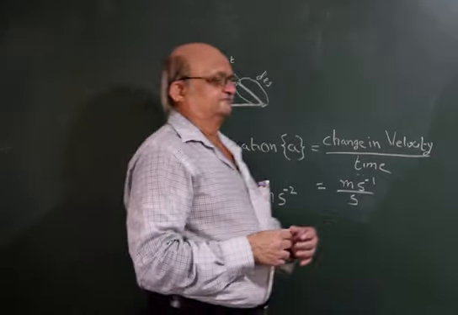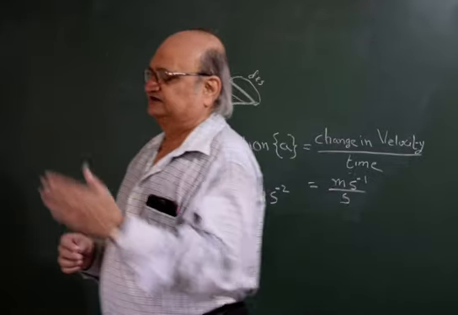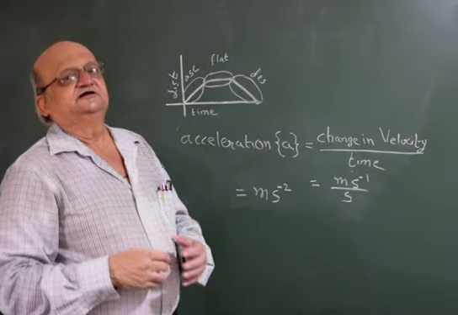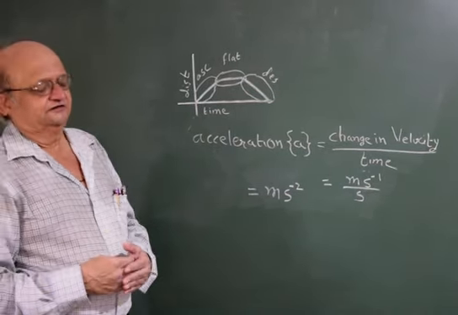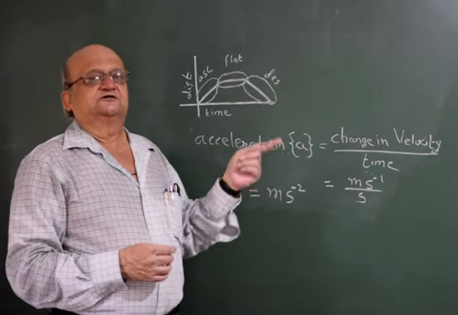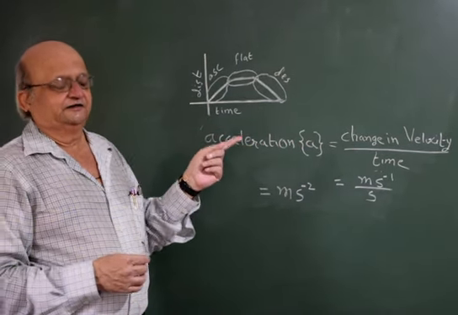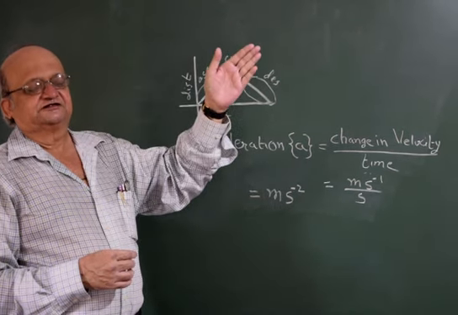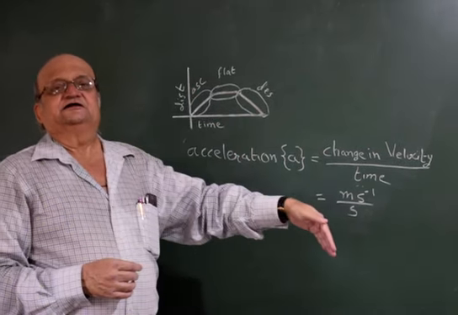Here again, we have two signs for acceleration. When it is increasing, we have positive, and when it is decreasing, we have negative. Again here, positive sign is not the plus number on the number line, and negative sign is not the negative number on the number line. They only indicate that when acceleration is positive, it is increasing the velocity, and whenever acceleration is negative, it is decreasing in velocity.